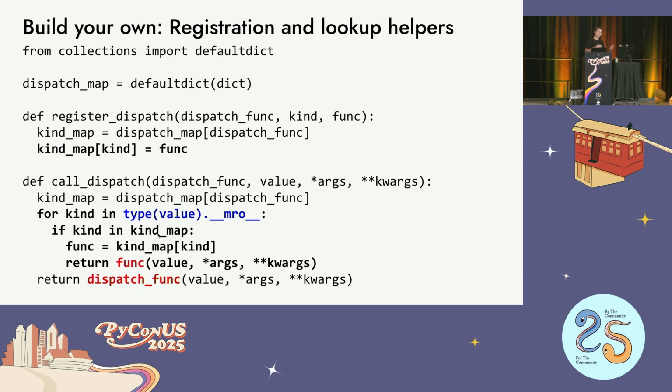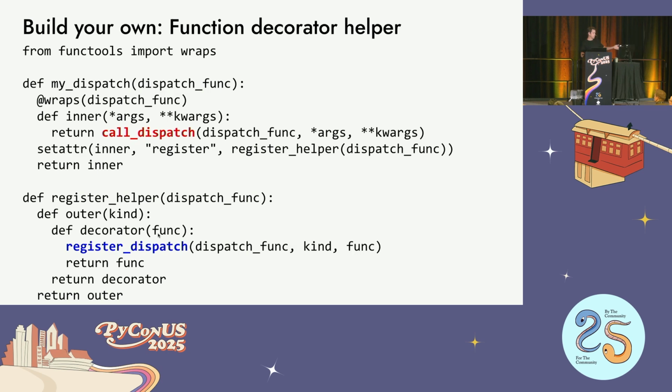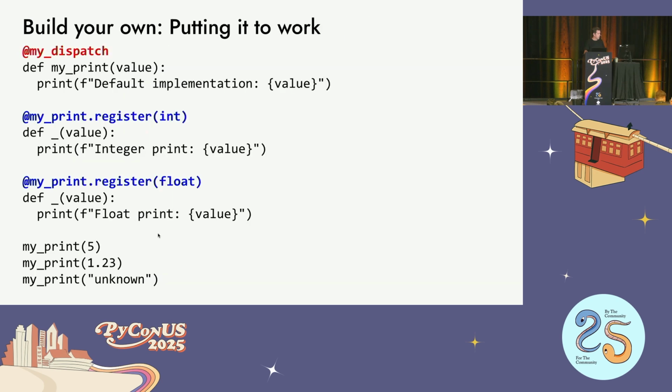So if you're like, hey, I want a dynamic dispatching function in my library or my core, middleware or whatever, the thing is, just add it. It's not that hard. Just look at MRO. That's all you have to do. And this is just boilerplate to hook it up, like with some decorators. And if you remember the example when we started this with single dispatch, that I showed you how single dispatch works, and again, I just replaced that with my own version, and it works the same. So that's it. There's no magic.